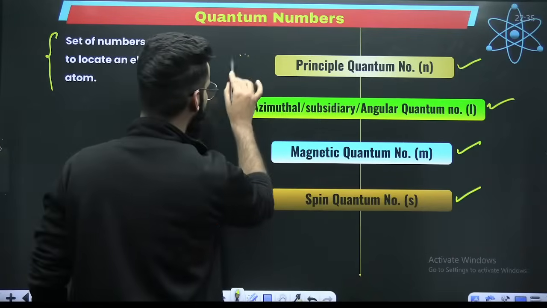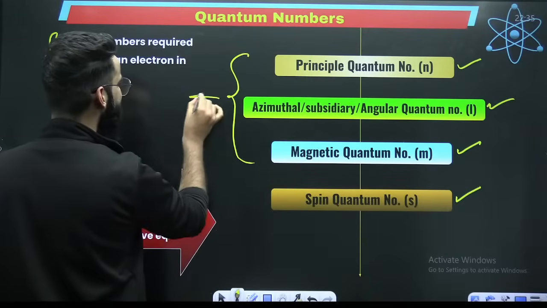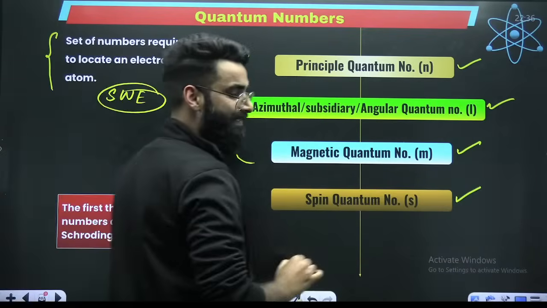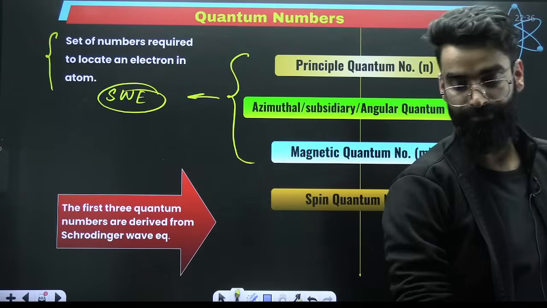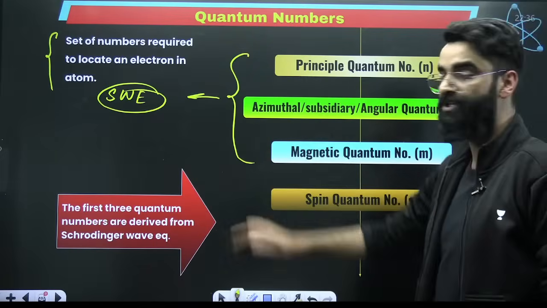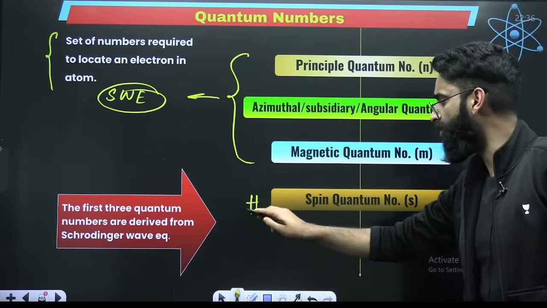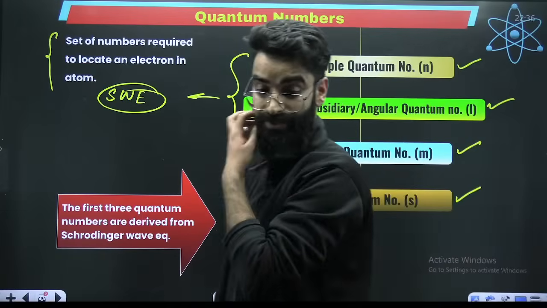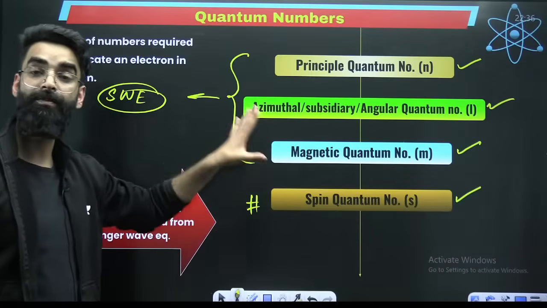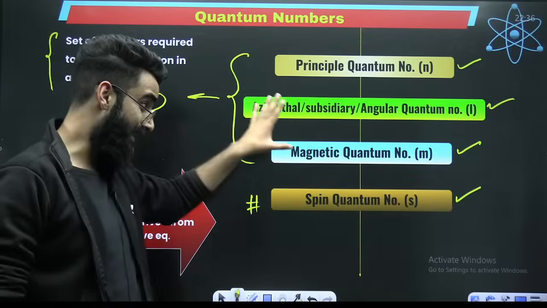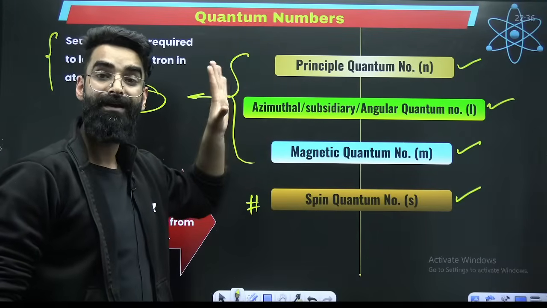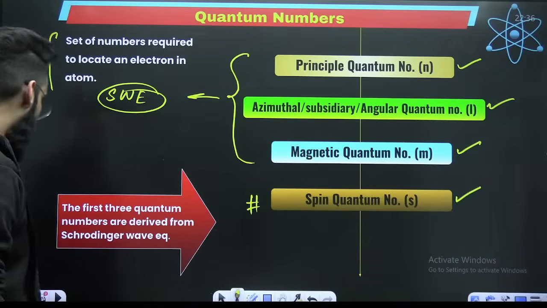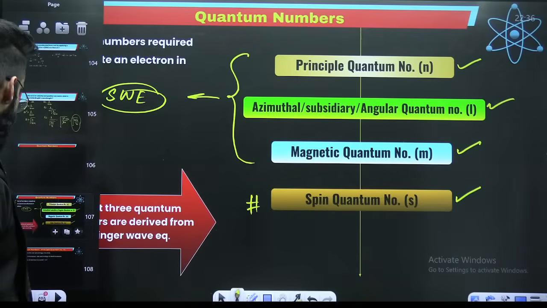Out of the 4 quantum numbers, the first 3 are the outcome of Schrodinger's wave equation. The spin quantum number is not the outcome; it is not derived from Schrodinger's wave equation. Only the first 3 quantum numbers are derived from the Schrodinger's wave equation. Perfect. Now, let's talk about these quantum numbers one by one.